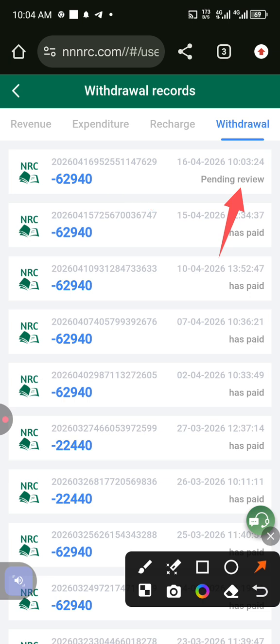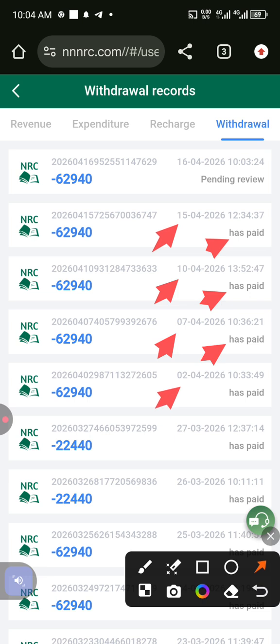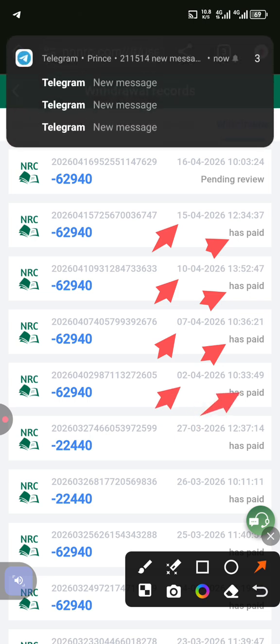If you check here, you will see that yesterday was the 15th. They have paid me already. On the 10th, they paid me. On the 7th, they paid me. On the 2nd, they paid me. You understand? So back to back, I want to be withdrawing 70,000.